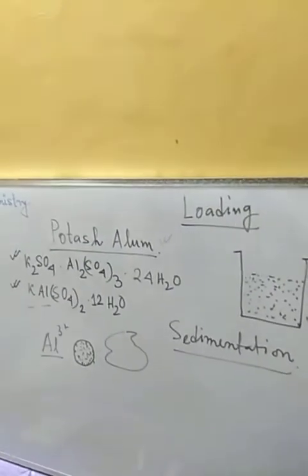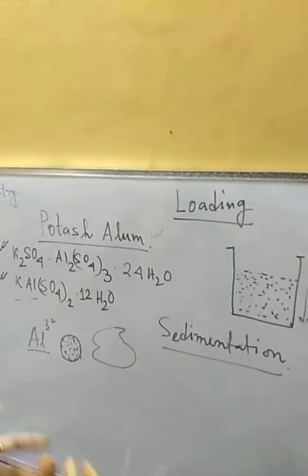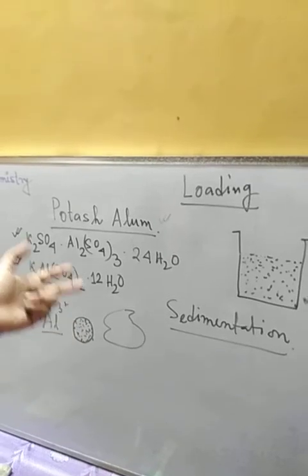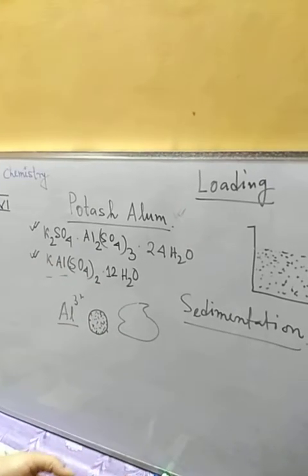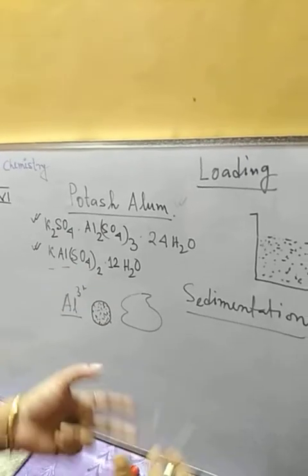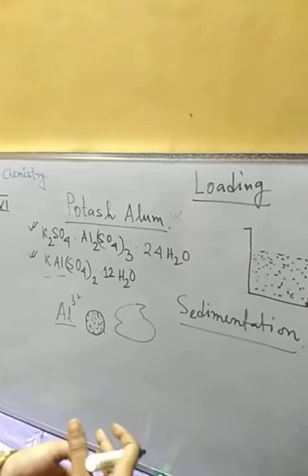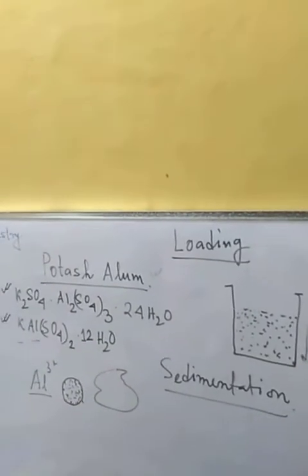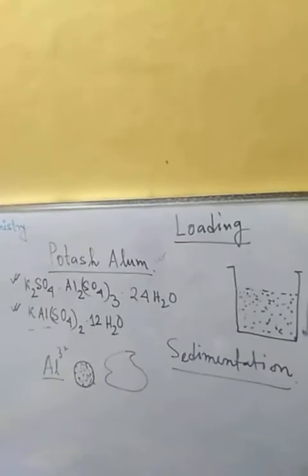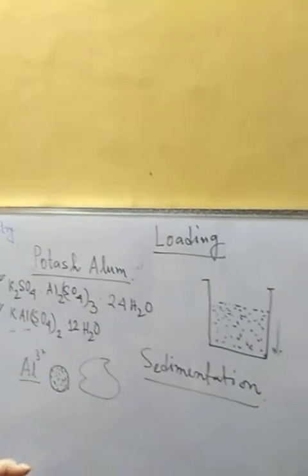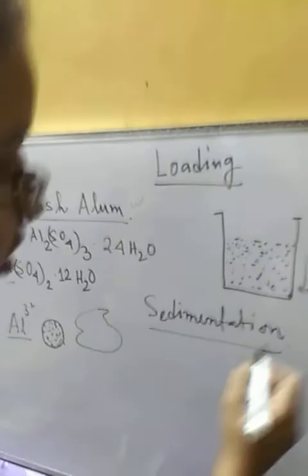Okay, so what is the use of alum? Alum we generally use to increase the process of sedimentation, to make it faster. And how does it make the process faster? It will coagulate the finer particles. It will coagulate the particles of mud, or the insoluble particles. It will make them coagulate, and easily the sedimentation process will be there, and easily we can get the clear liquid.